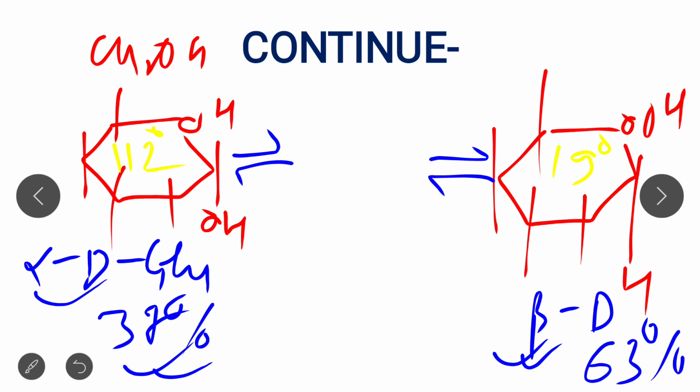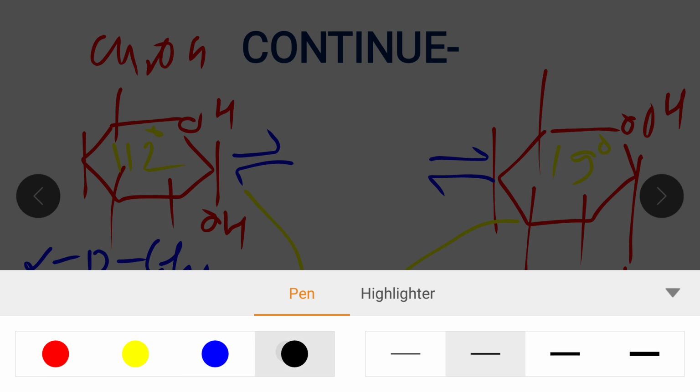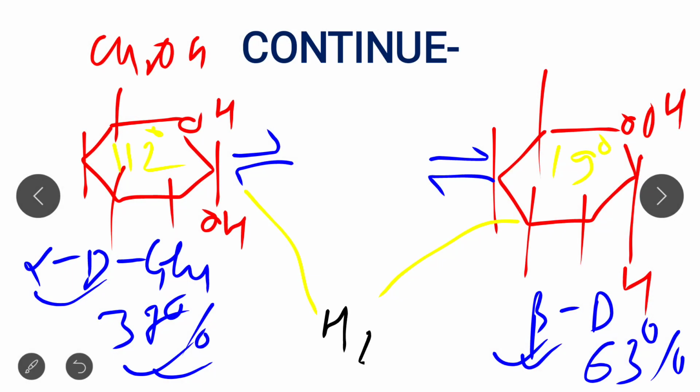Clear? So when either of these pure substances is dissolved in water, suppose we take these two substances, alpha D glucose and beta D glucose, and we dissolve them in water. Then what will happen?